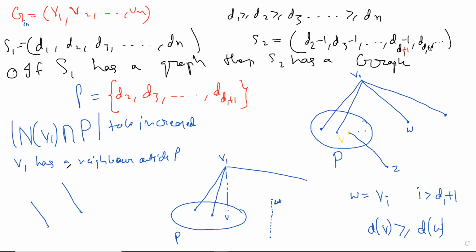Nothing happens. Its degree was 0, it remains 0. No problem. But we have assumed that the degrees are increasing, so D1 cannot be 0. If D1 was 0, then everything is 0, then there's nothing to do. Yeah, that's possible. But then you can clearly say that the graph, if that was the case, then when you consider S2, certainly S2 will not have a graph corresponding to it. Right, then -1 will come, and S2 will not have a graph corresponding to it.